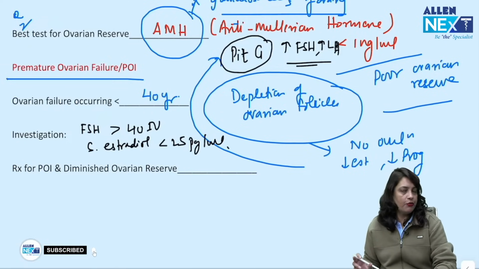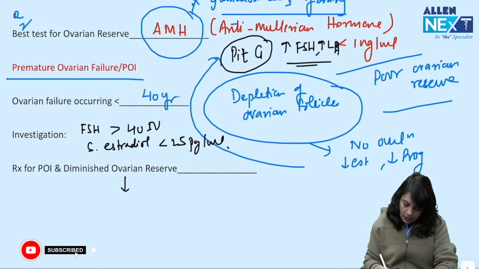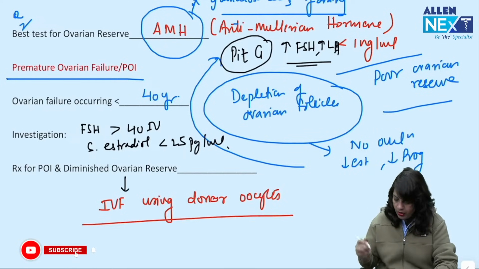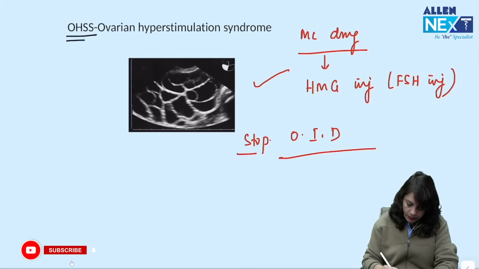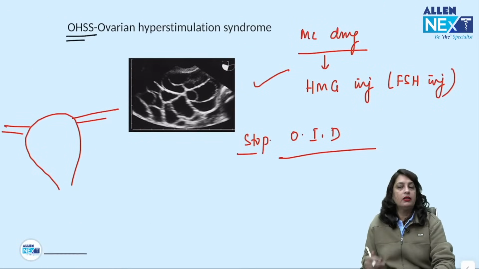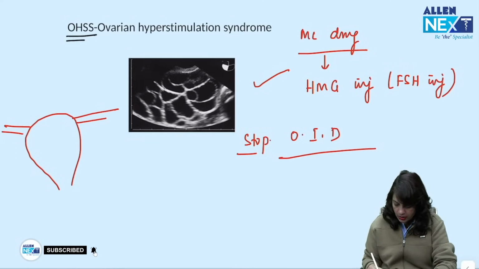Now, what is the treatment for premature ovarian insufficiency or diminished ovarian reserve? The management for this is IVF using donor oocytes, because these patients are having uterus, but there is no ovulation from the ovaries and the ovarian hormones are down.